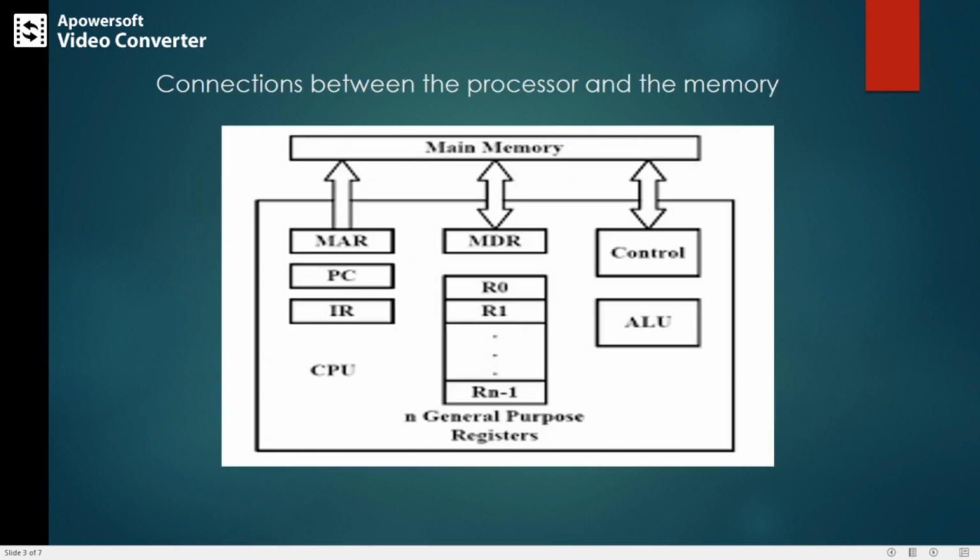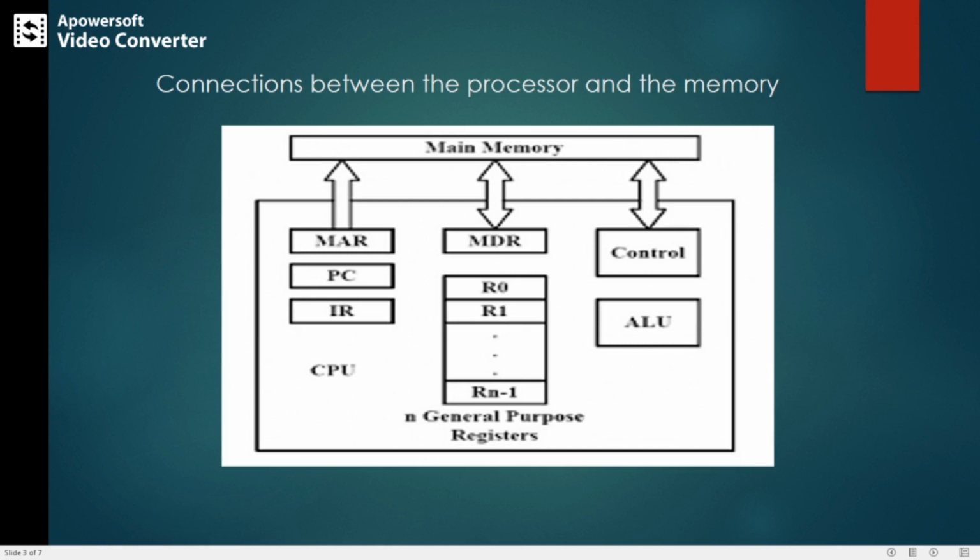Next we'll look at the connection between the processor and the main memory. This block is the main memory block and this is the entire processor block. The processor consists of the control unit, ALU, some general purpose registers, followed by the special purpose registers.